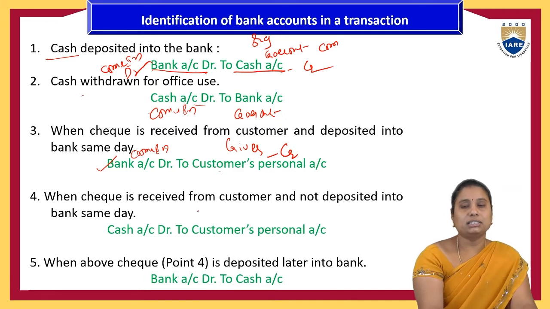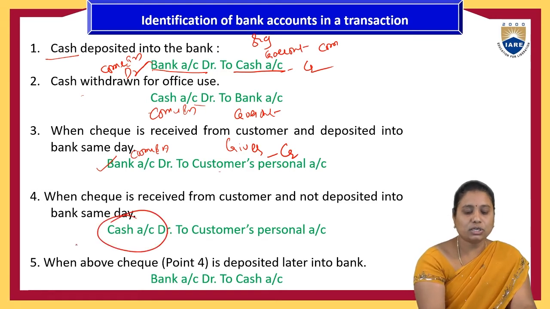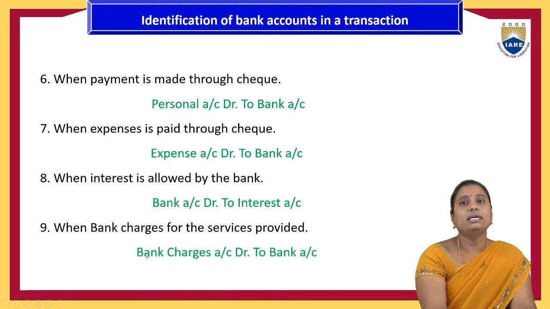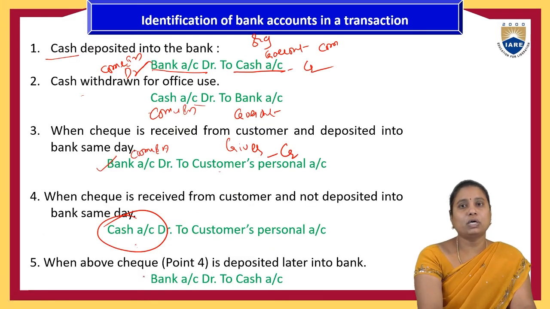Same as when a check is received from the customer and not deposited on the same day, then we will treat it as a cash account. Unless and until it is deposited in the bank, we won't treat it as a bank account. Next, when the above check is deposited later, now the cash will go out and the bank account will come in.